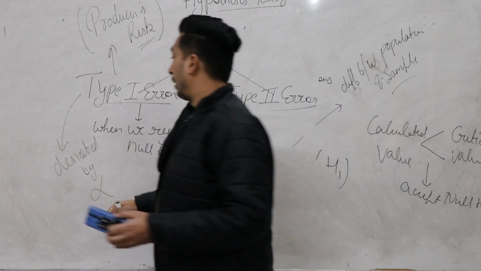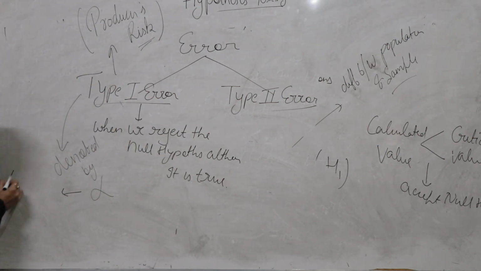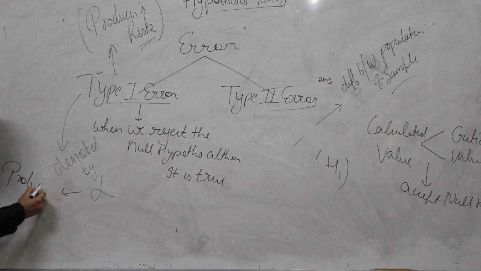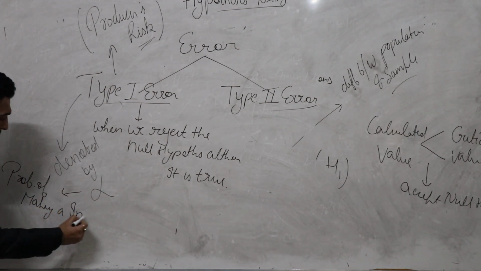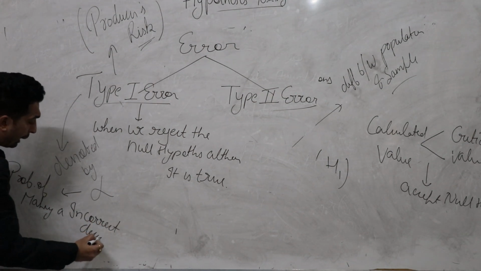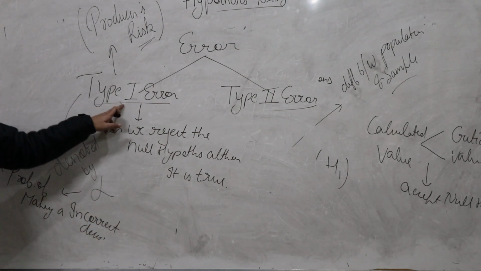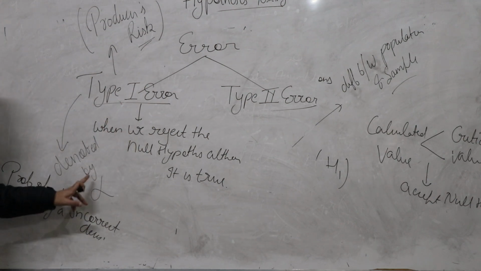So this alpha stands for the probability of making an incorrect decision, because whatever decision you have taken in type 1 error, that decision is known by alpha.